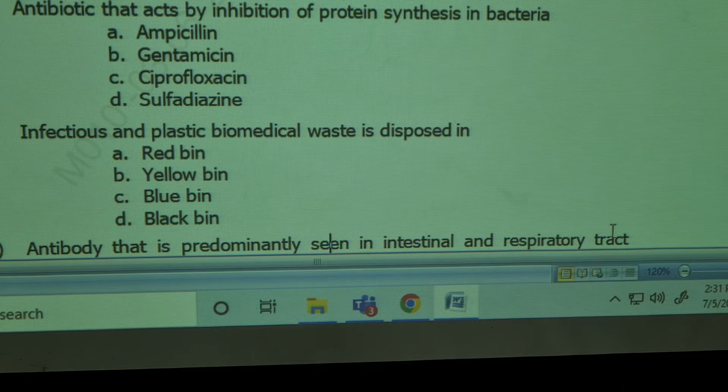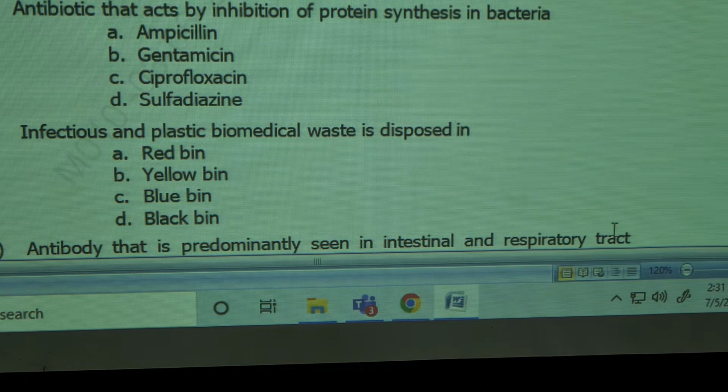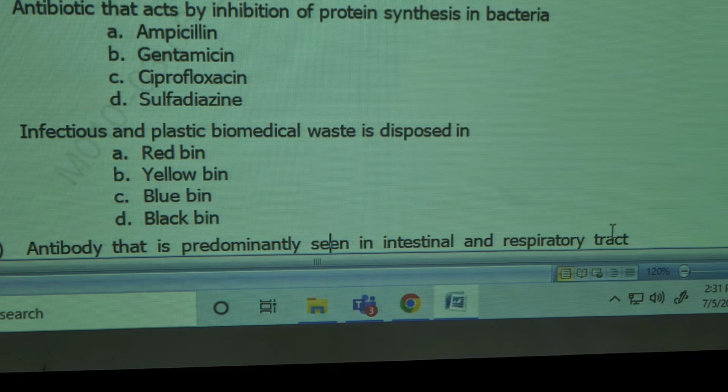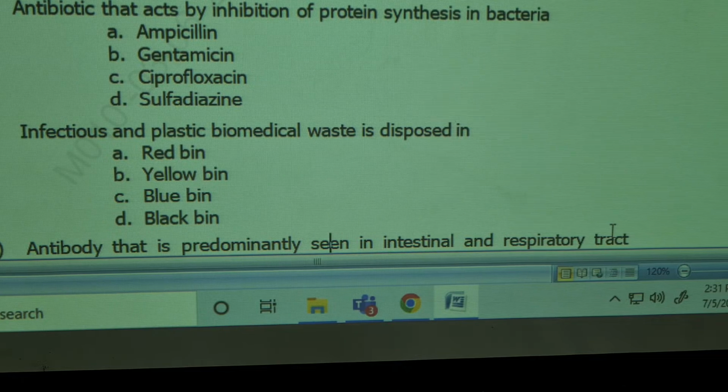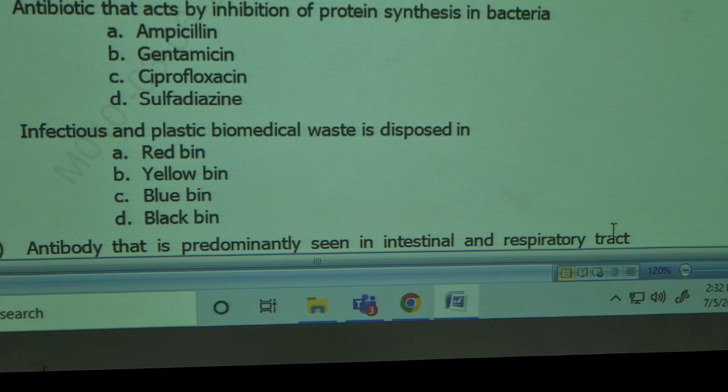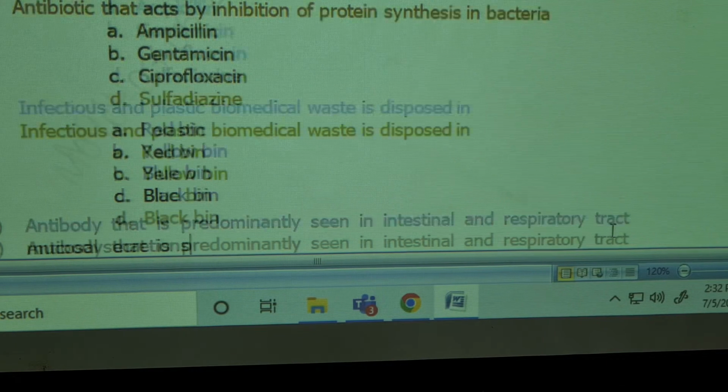Which one? Infectious plastic biomedical waste is disposed in the red bin. Yellow is for other waste, blue is glass. Correct. Red.